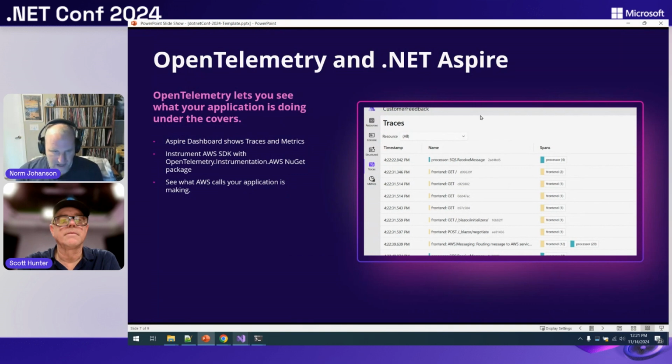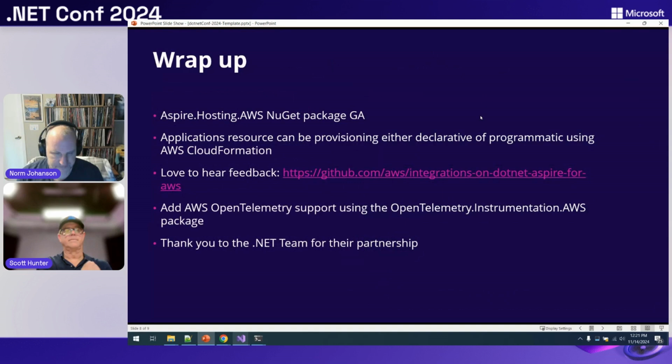All right, I think that was the bulk of what we wanted to talk about. Just wanted to wrap up again. Everything that we have here is in that Aspire hosting AWS NuGet package. Before this week, it was marked as preview, but with the release of .NET 9 this week, we've now made that GA. We're also using CloudFormation for provisioning, but you have your choice. Do I want to do this in a programmatic fashion or declaratively, whichever one you feel more comfortable with?